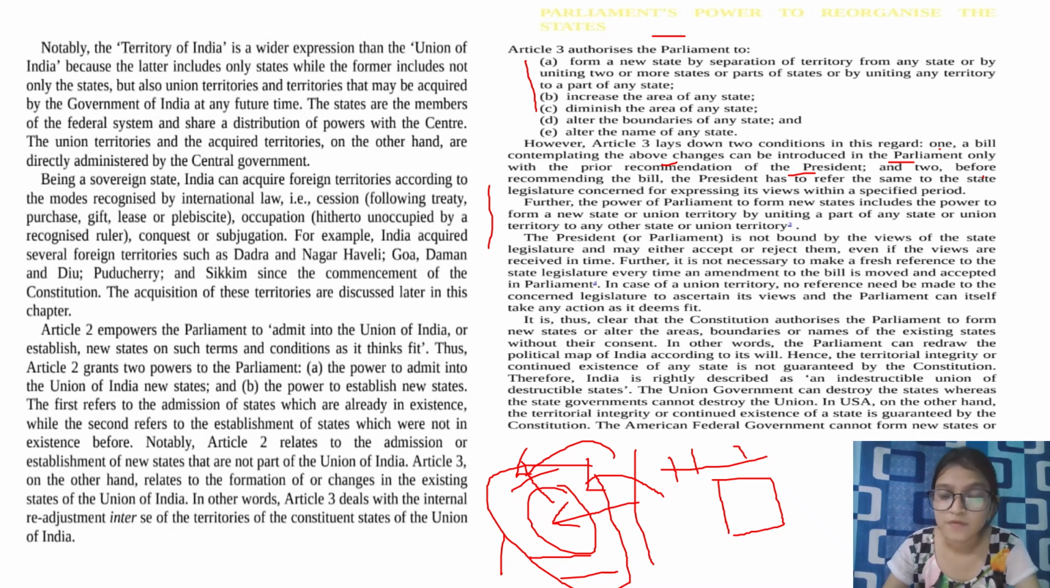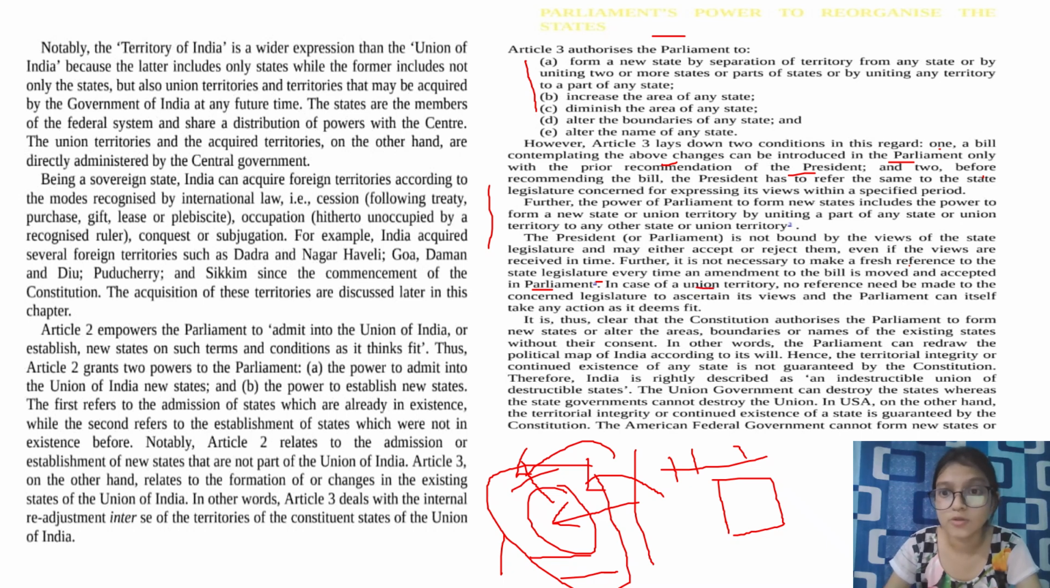Then it says, further, it is not necessary to make a fresh reference to the state legislature every time an amendment to the bill is moved and accepted in Parliament. So it basically says whatever the amendment procedure we have, if we make these particular changes to our constitution, there is no need to go through the amendment procedure again and again, presenting the bill, getting votes and such kind of thing. These are the kind of things that are not required when it comes to changing the name of the state or relating to such a state.